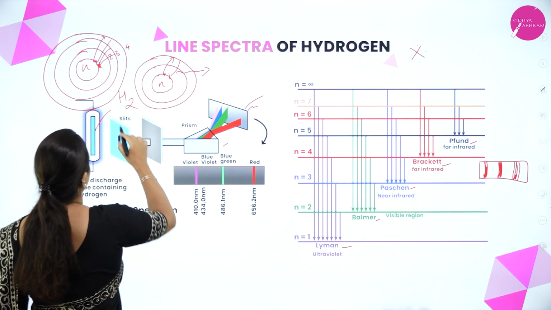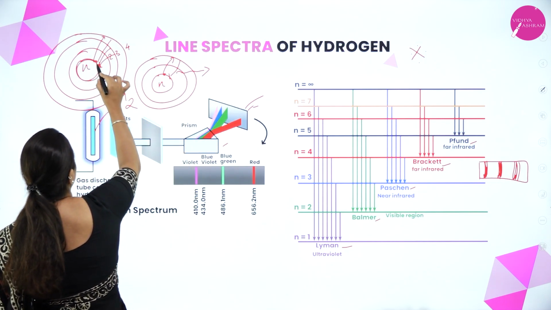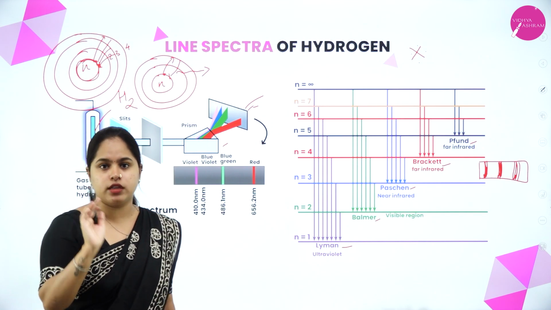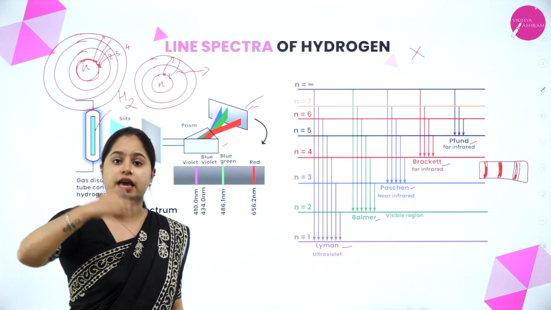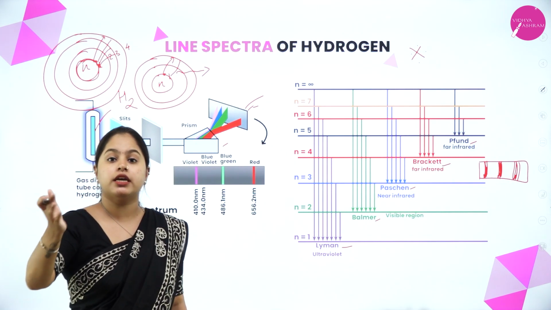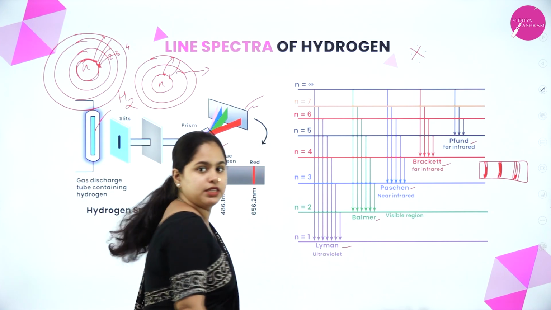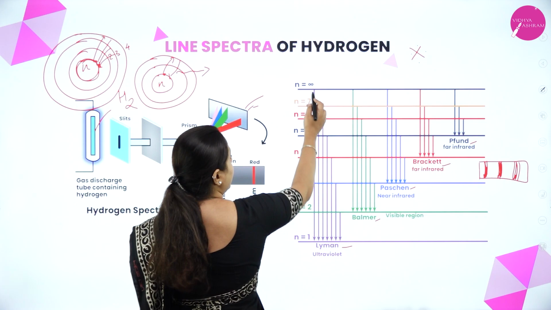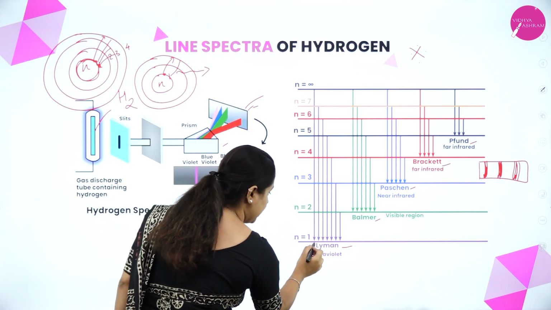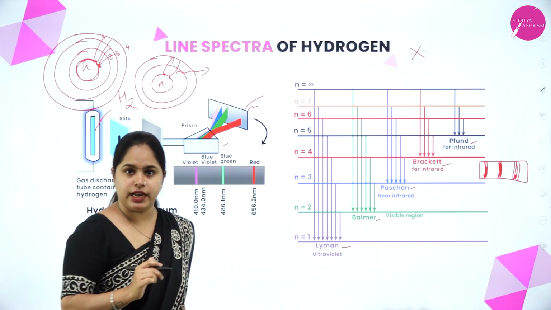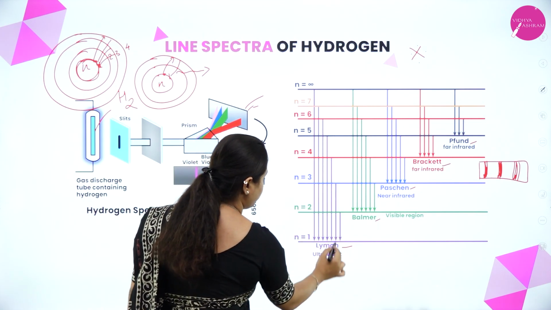From all the higher energy states, the electron is finally coming to the first energy state, the ground state. The series obtained when the electron jumps from any higher energy state to the first energy state, n equal to 1, comes under the Lyman series. As you can see here, from n equal to infinity, the highest energy state, the electron jumps back to the first energy level. From 7 to 1, 6 to 1, 5 to 1, 4 to 1, yes?